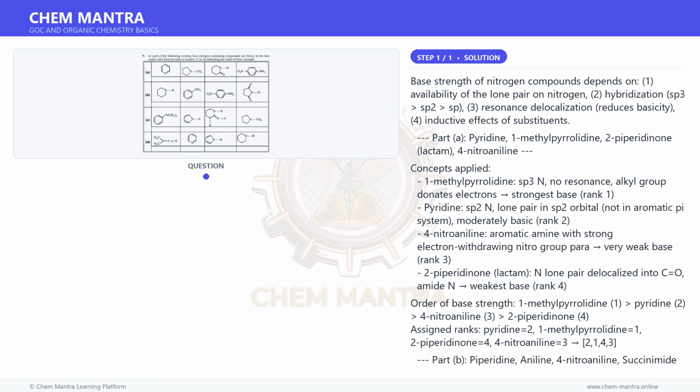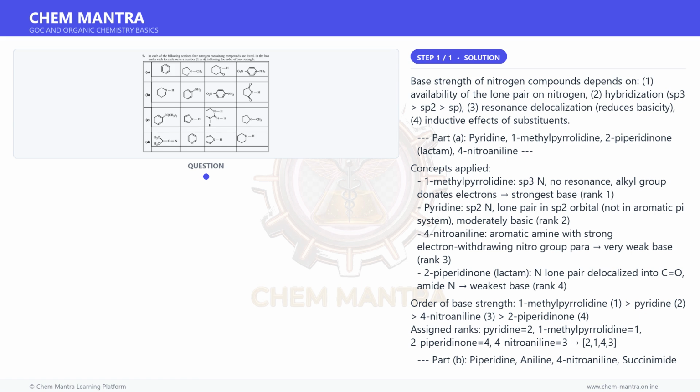Part B. Piperidine, aniline, 4-nitroaniline, succinimide. Piperidine: sp3 N, saturated ring, no resonance, strongest base, rank 1. Aniline: aromatic amine, lone pair partially delocalized into the ring, but no EWG, moderately basic, rank 2. 4-nitroaniline: aniline with para NO2, strong EWG reduces lone pair availability further, rank 3.